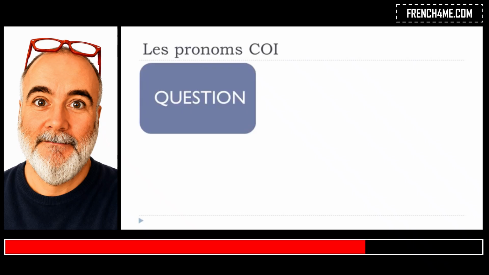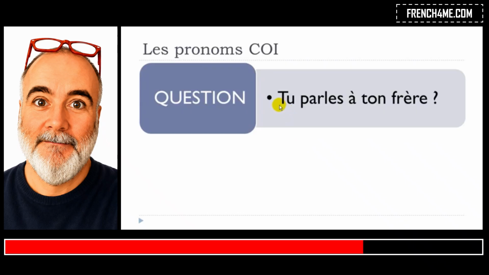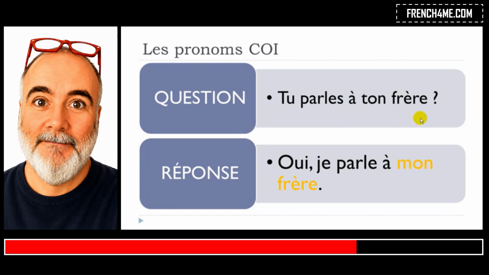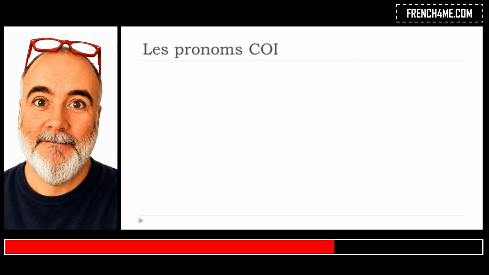So let's see the question. You can ask the question: tu parles à ton frère, and the answer that you could give, of course, would be oui, je parle à mon frère. But in most cases in French, we won't repeat this à mon frère. We'd rather use pronouns just to avoid repeating this complément d'objet indirect. So we'll see how they go.